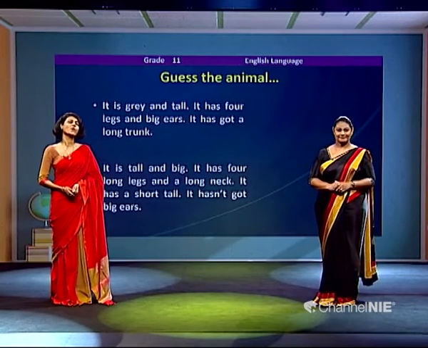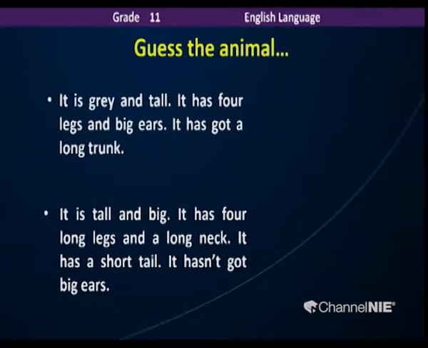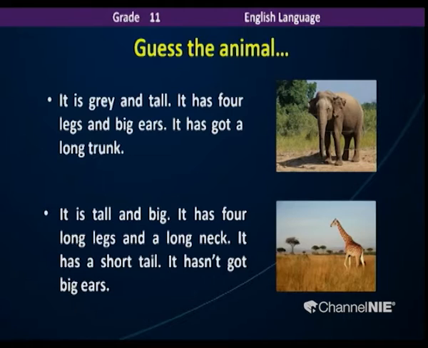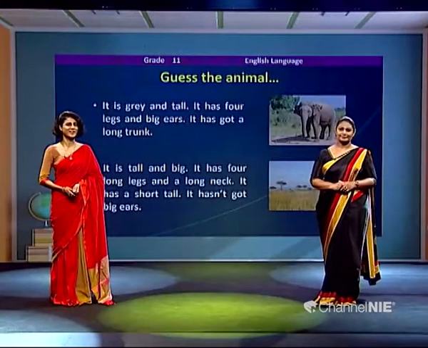Okay then. The first one, it is grey and tall. It has 4 legs and big ears. It has got a long trunk. Let me guess. This is the elephant. It is the elephant, correct? Okay, here we go. Next, it is tall and big. It has 4 long legs and a long neck. It has a short tail. It hasn't got big ears though. It has to be giraffe. Yes. Tall. Oh yes. Nice.